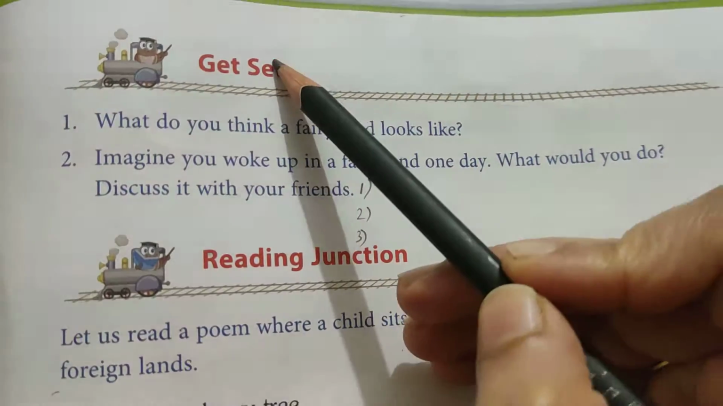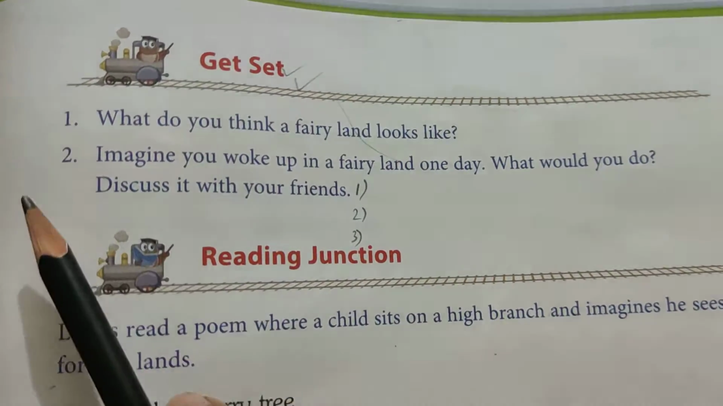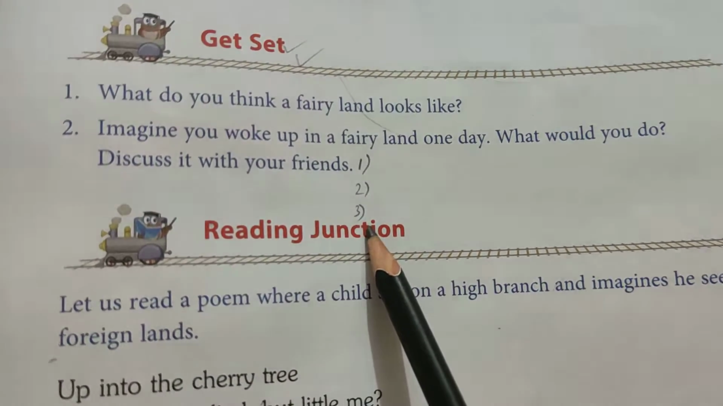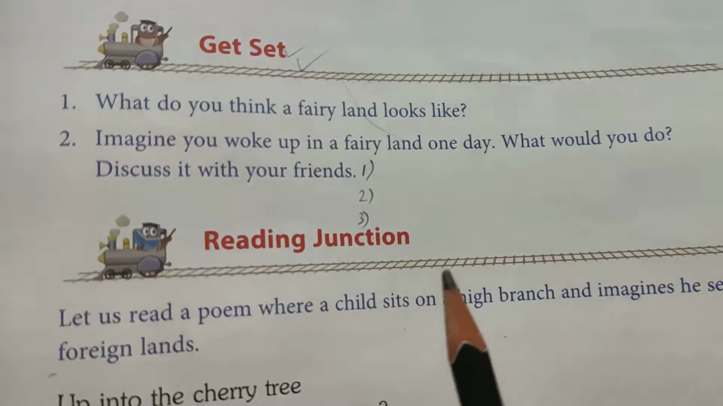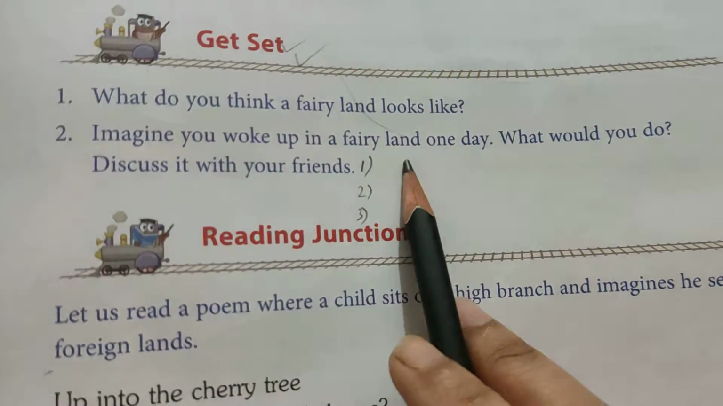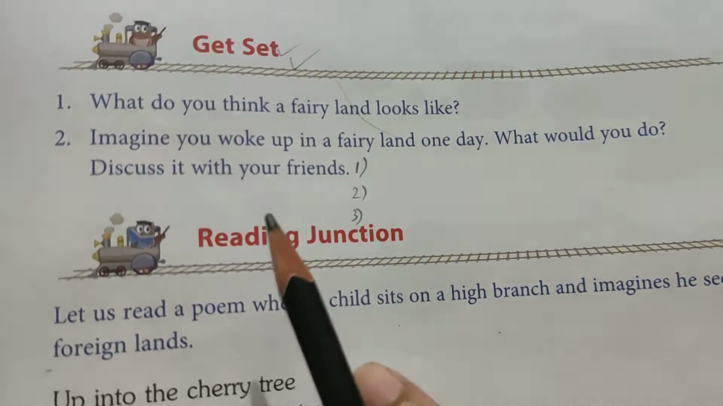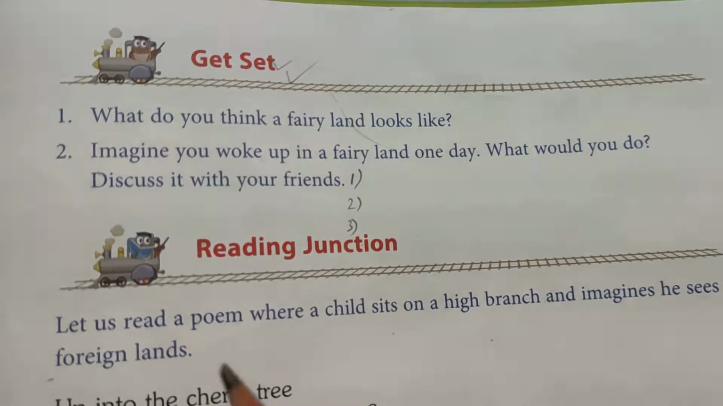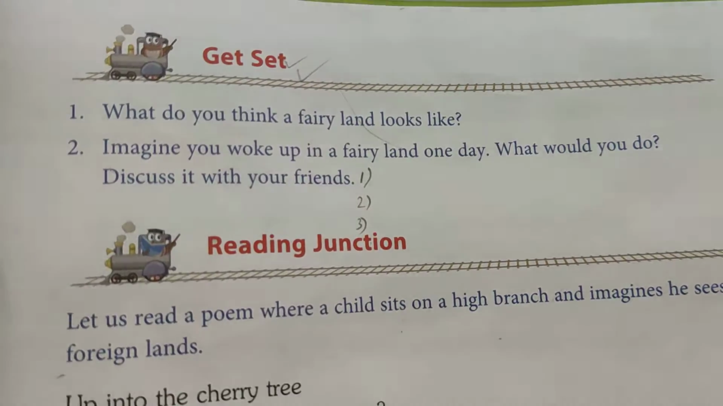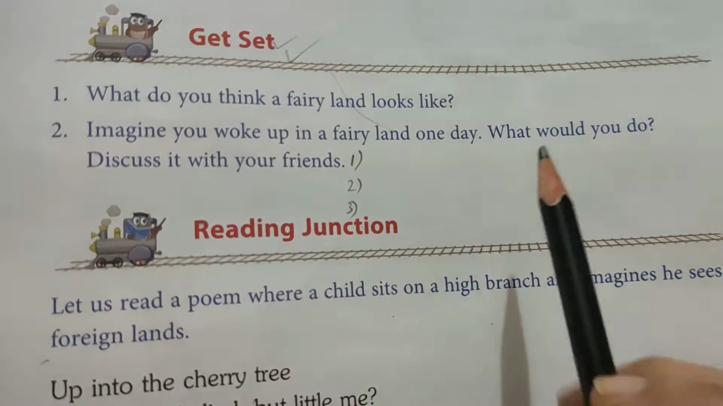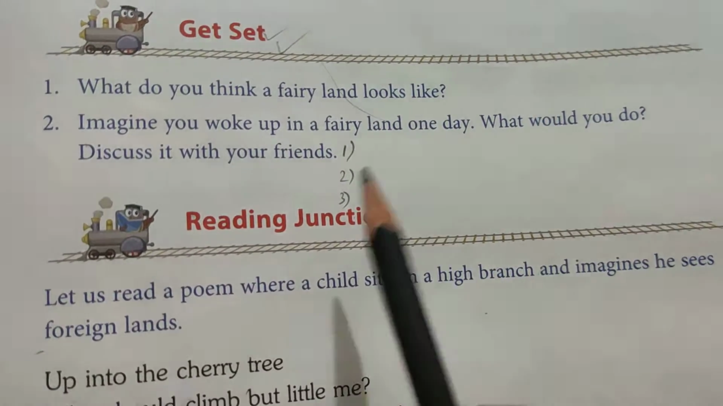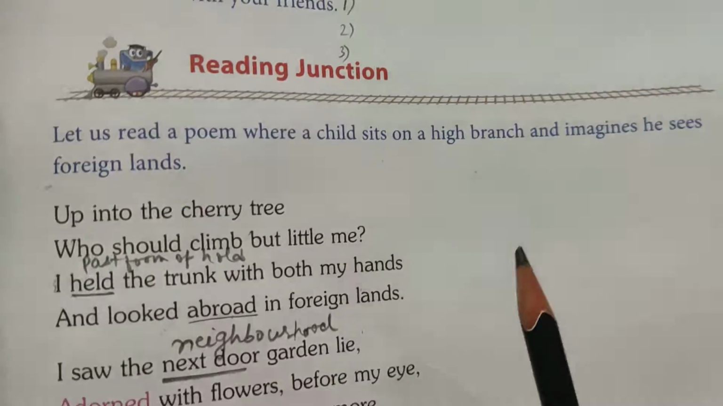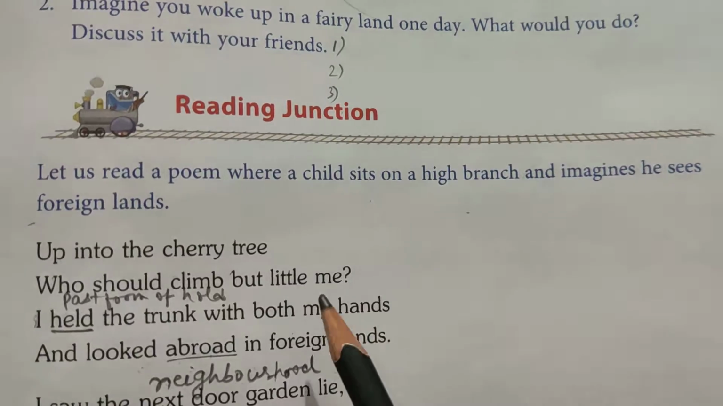Okay, so we discussed this jet set activity in the class, and in question number 2 you have to write 3 things that you would do if one day you wake up in a fairy land. अगर एक दिन ऐसा हो कि आप फेरी लैंड में उठते हैं, you slept at night at your home and in the next morning you wake up in a fairy land, and then what would you do? You will write here in 3 points. Okay, so now let's read the poem.